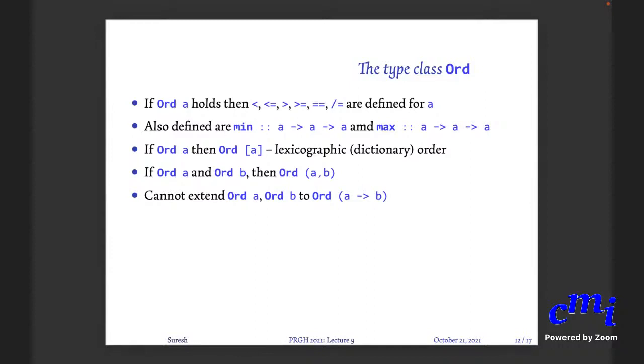You will first check whether x1 is less than x2. If so, you will say the first pair is smaller. If x1 and x2 are equal, you will then check whether y1 is less than y2, in which case you will again say that the first pair is less than the second. If neither of these two conditions hold, then you check if they are equal. If they are equal, you will say that the two pairs are the same. Otherwise, you will say that the second pair is smaller than the first pair.